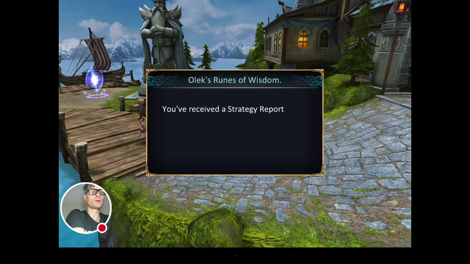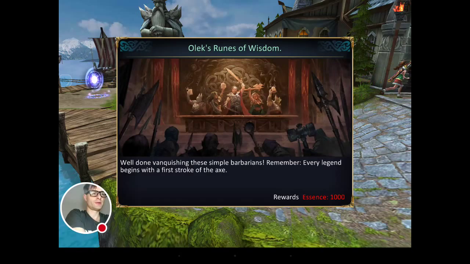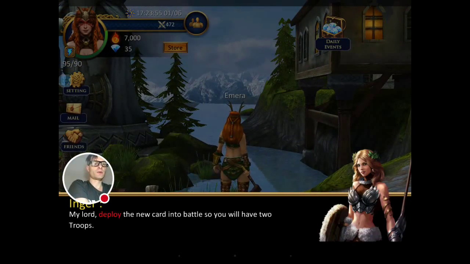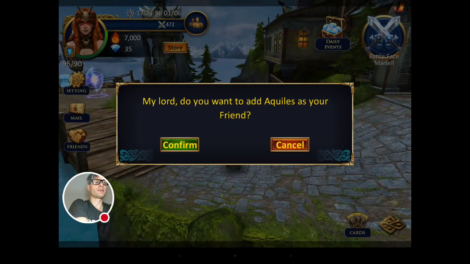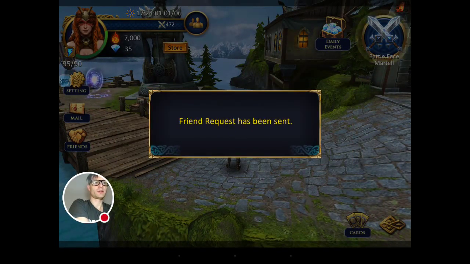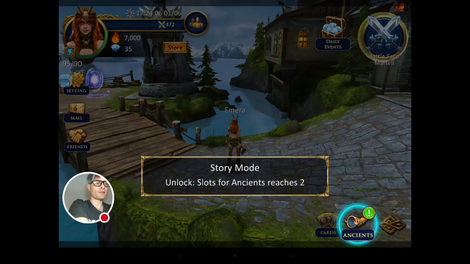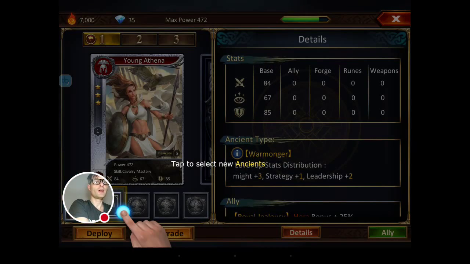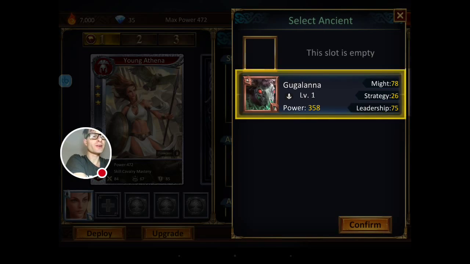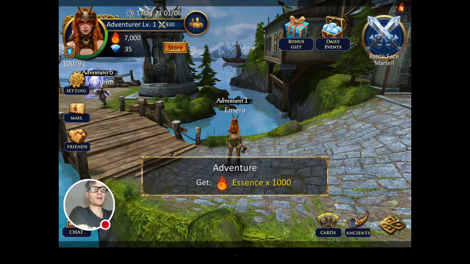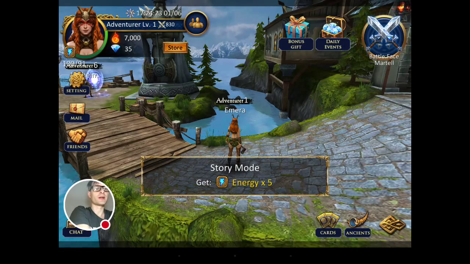Okay, and there's a forge, okay, strategy report. Achilles as a friend, don't know who he is. Okay, that's another player, I guess. So another bit of the UI is unlocked, and this is the new card. So I've got 5 in total. I'm powered up. Adventure type 1. Wow. Got some more essence. Essence is going up. Okay, story mode.